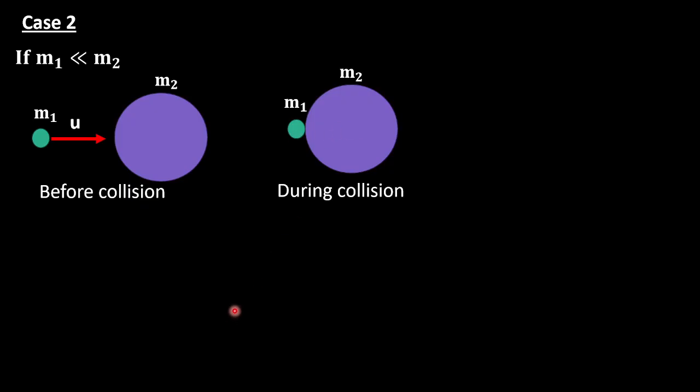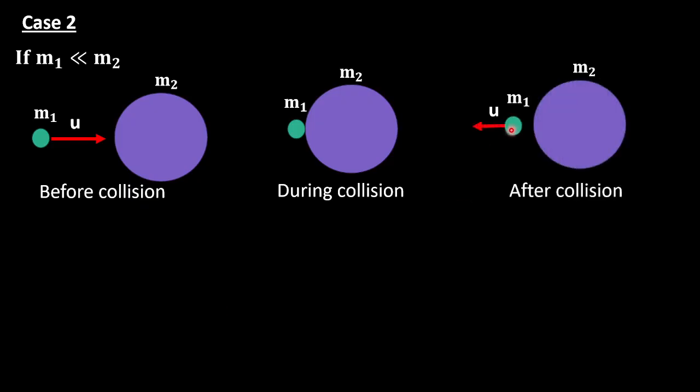What do you expect after collision? Anybody? The first one is very small. The second one is a huge body, larger in size. If the smaller body comes in contact with the second body, what do you expect? You don't know? I will explain that. The first smaller body will rebound backward. The second body will stay almost where it is.